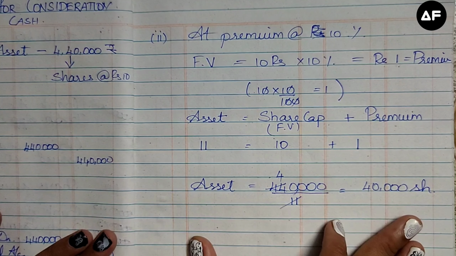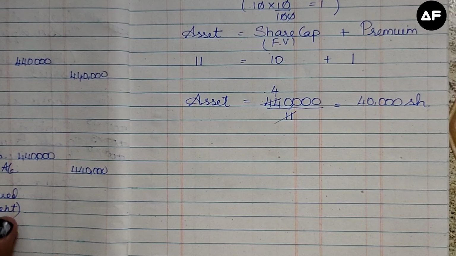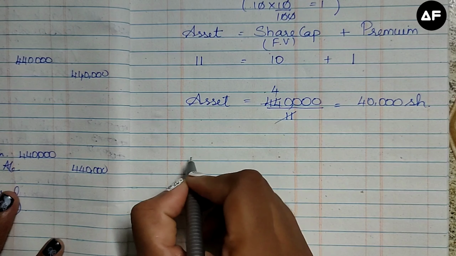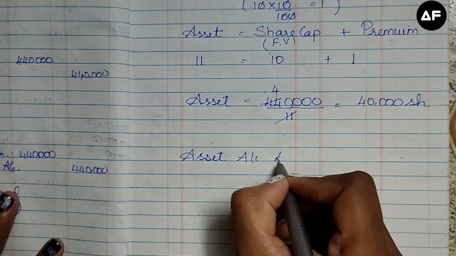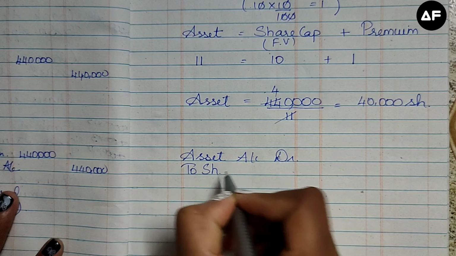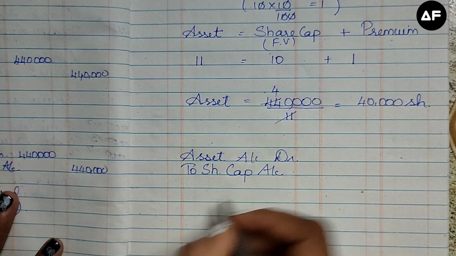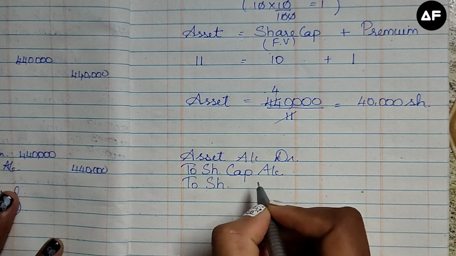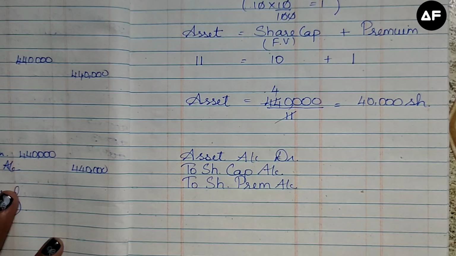On this basis, we are going to do the journal entry. The journal entry is also very simple. What is being brought into the firm is the asset, so the asset account is going to be debited. And we are going to pay in terms of capital, that is, in terms of shares, so the share capital account is credited. And we are including the premium. Premium is always a credit, so it is the share premium account. So there are 2 credits and a debit.